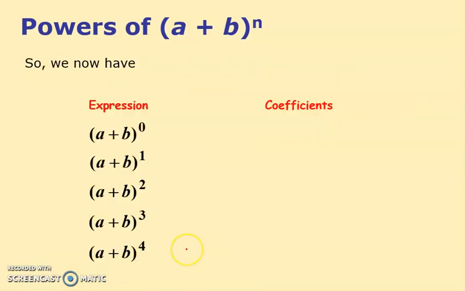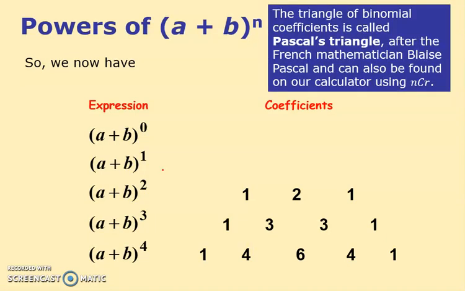And if I just put these into a table, they start to make a bit more sense. When it was a plus b squared, it was 1, 2, 1. When it was a plus b cubed, it was 1, 3, 3, 1. This was the surprise, 1, 4, 6, 4, 1. And you can do the top two lines as well. They are fairly straightforward, and I'll just put those in. Obviously a plus b to the 1, anything to the 1 you can ignore, so it's a plus b. There's an a, there's a b, and a plus b to the 0, anything to the 0 is a 1. So that was just a 1.